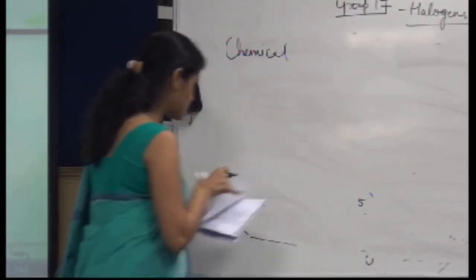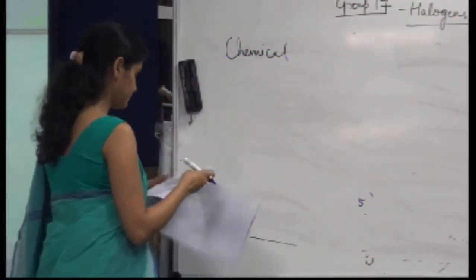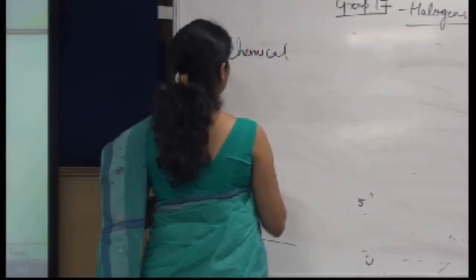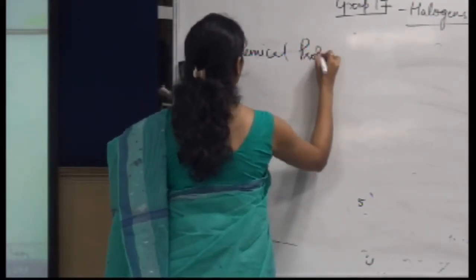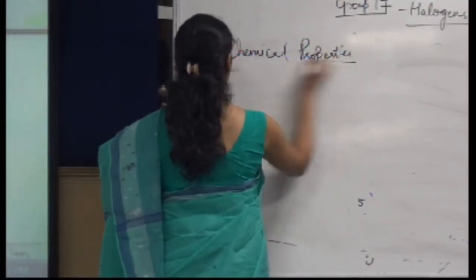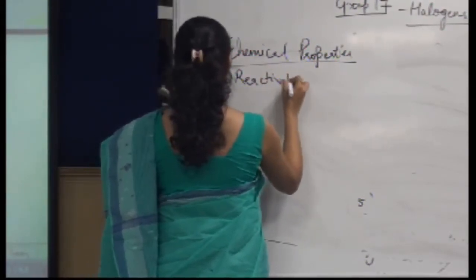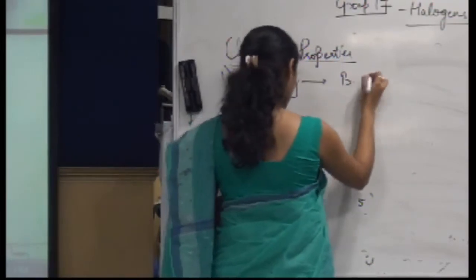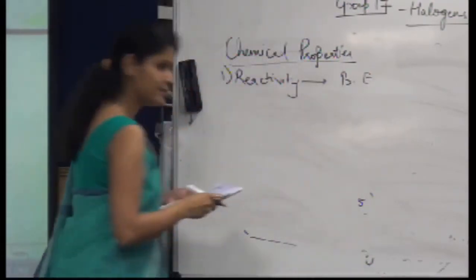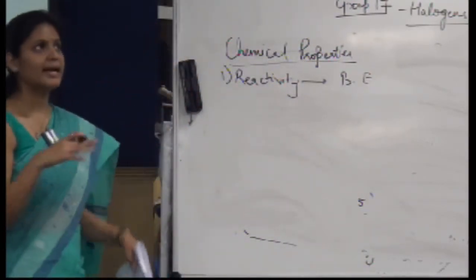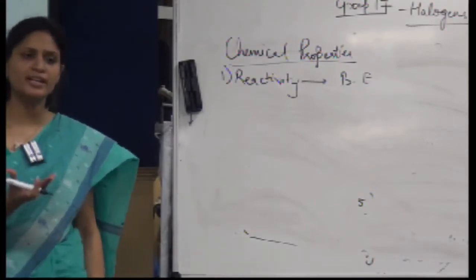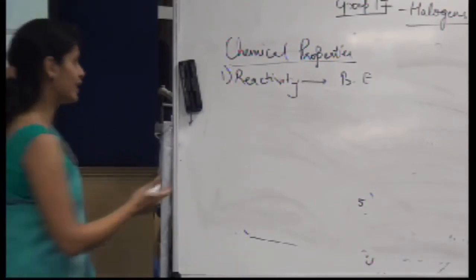What is the first chemical property? Let's talk about reactivity. Reactivity accounts for the bond energy only, right? Anything which has less bond energy will be more reactive.